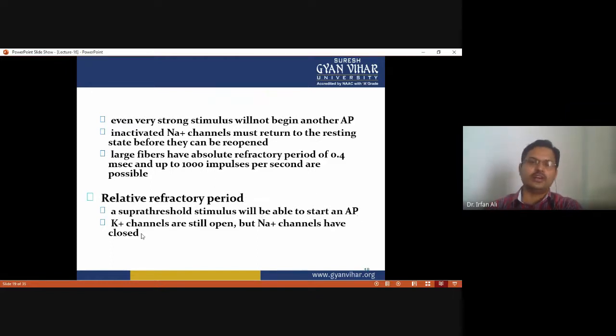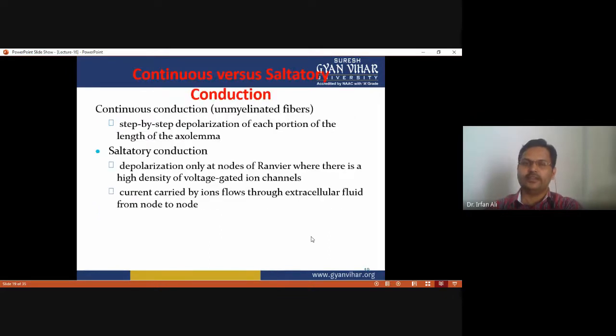At which period would this happen? When the potassium channels are still open but sodium channels have closed. So when the potassium channels are still open, it is possible that a suprathreshold stimulus is able to start a new action potential before entering into the resting phase. So this period is called the relative refractory period.